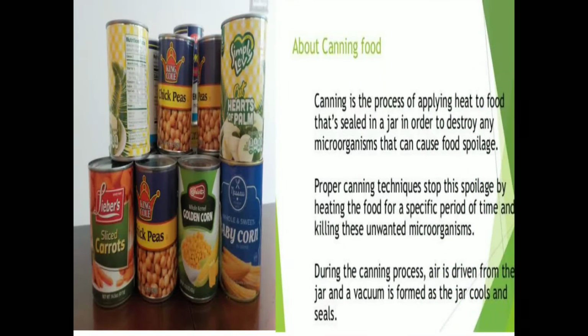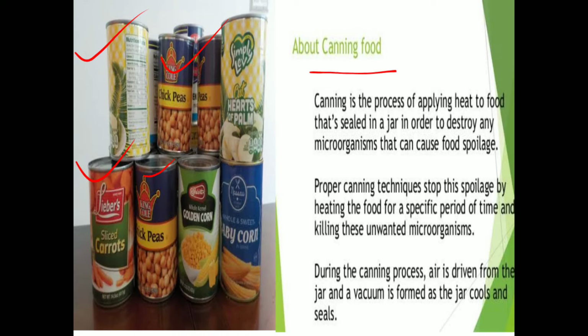Now about canning. What is canning? Basically, canning is the addition of sugar to make jam, jelly, and sauces. Canning also applies heat to the food, which is sealed in a jar. You can see these are all canned foods, like golden corn, chickpeas, and sliced carrots.